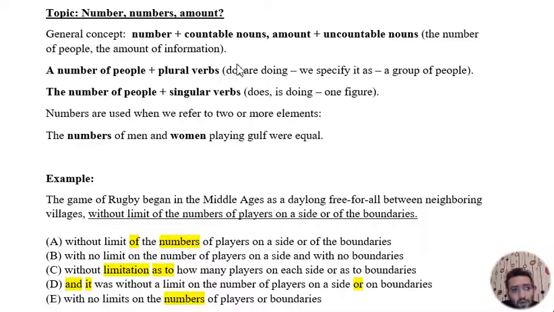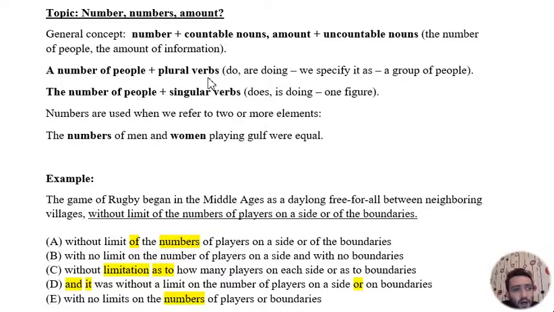The number of people, the amount of information. Yeah, in some spoken terms we can see the difference, but generally according to grammar this is the general rule. But we also need to know about the difference between a number and the number. So a number of people plus plural verbs.